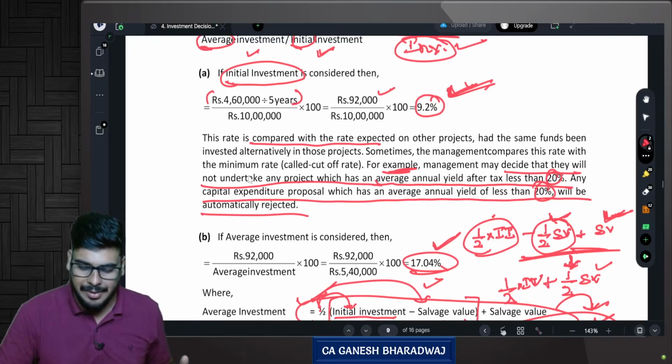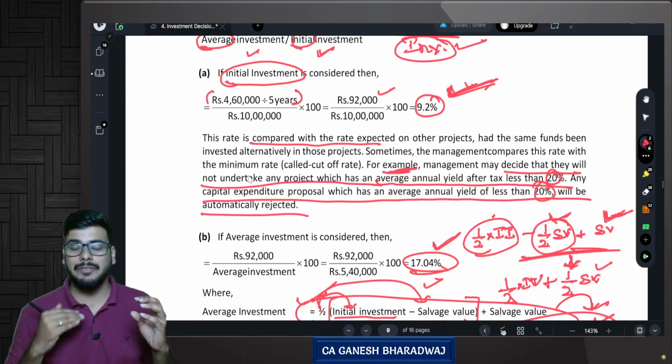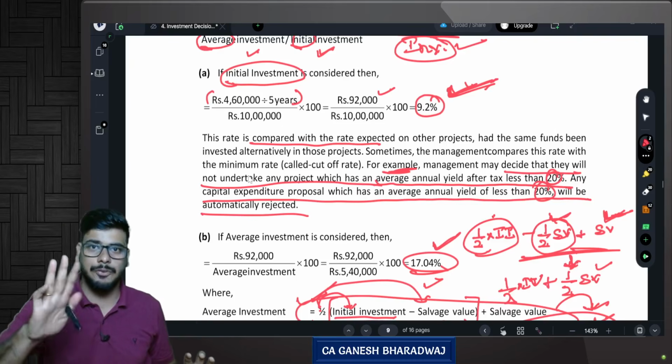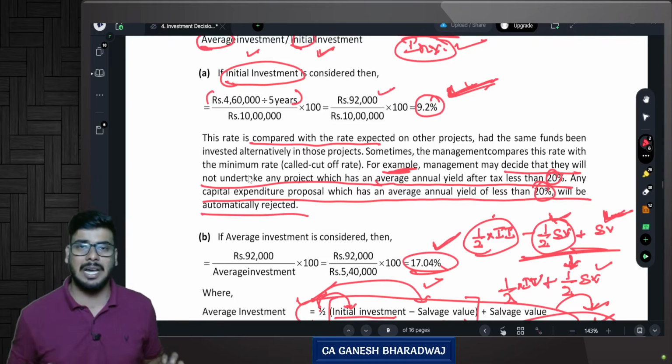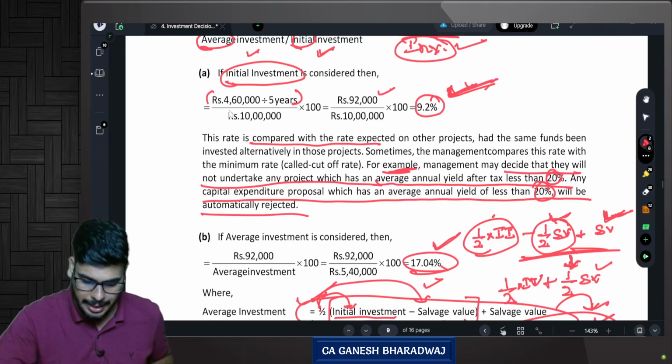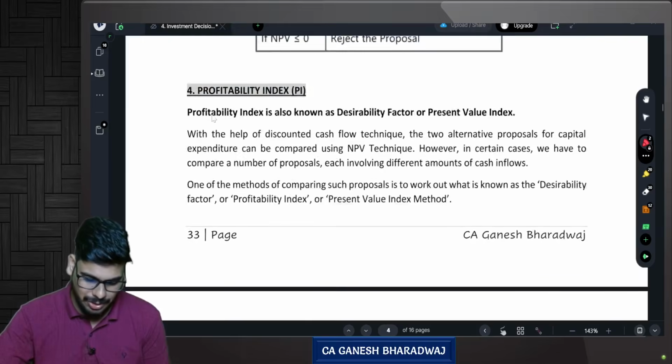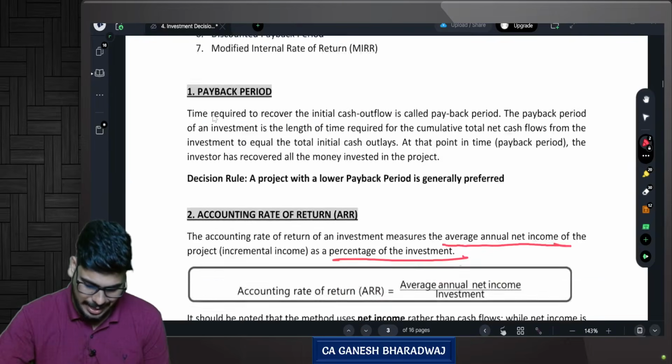And this ARR, average rate of return, whatever you get, you will compare with the minimum expected return. If the average rate of return is more than the minimum expected return, go for the project, else you don't go for it. As simple as that. This is the decision criteria. Are you clear with this, guys? Yes. So now you just go here and just read it.